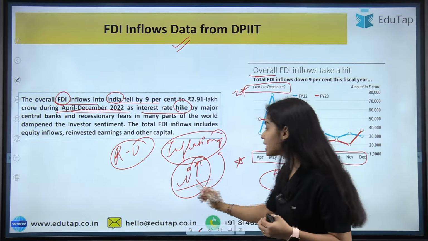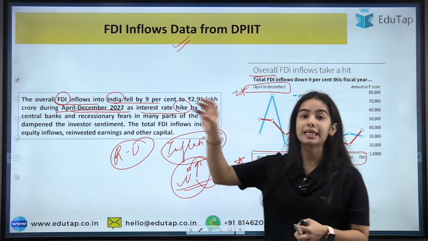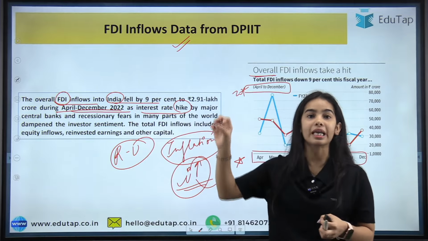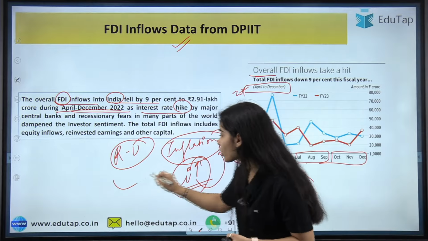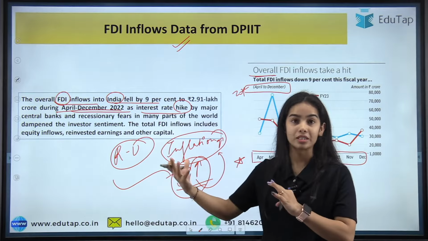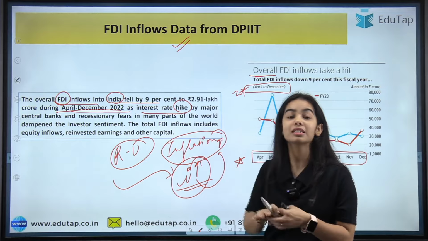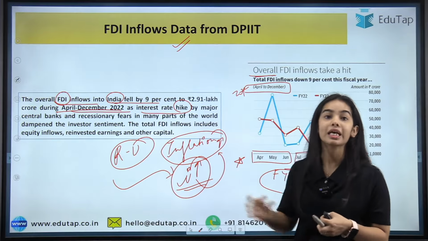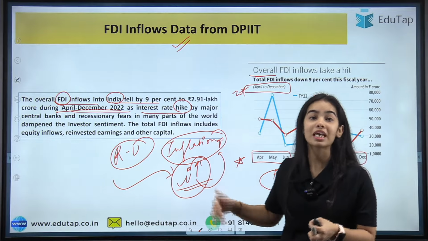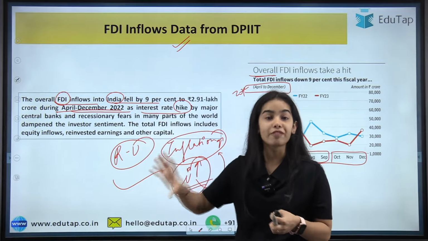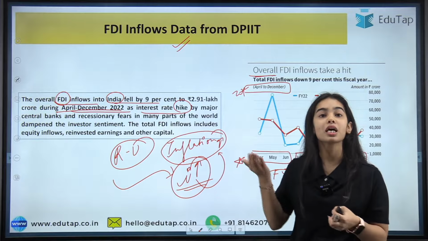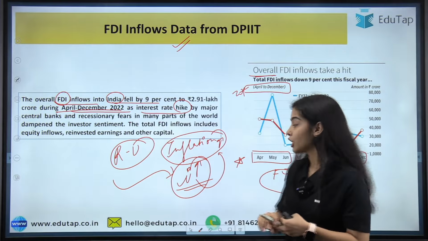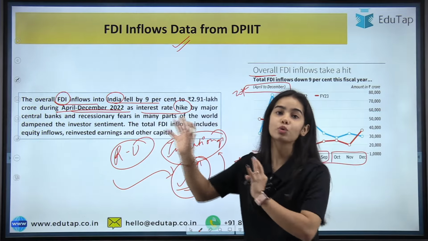And when the interest rate is increasing in the developed countries, let's say the US, Germany, Britain, they all are raising their interest rates. So what is happening is that foreign investment is going to those countries. The investors are going there because they are quite attracted by these high interest rates. They want to save their money in the developed countries that are providing safer options, because according to the investors, the developed countries are quite safe. So the money was flowing to those countries.